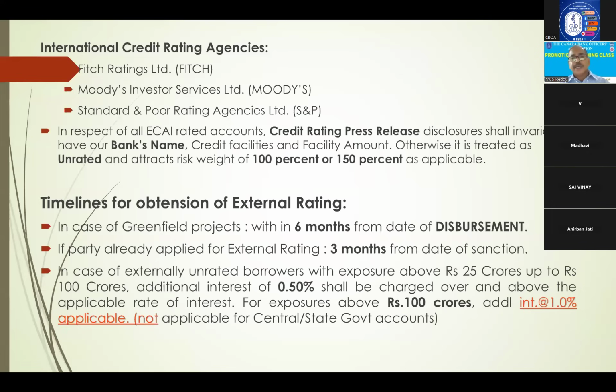Next, in case of externally unrated borrowers with exposure above 25 crores to 100 crores, additional 0.5%. I think Jagannath sir has already discussed earlier, it was 0.25. Now it is enhanced to 0.5%. And for exposures above 100 crores, 1% penalty. Right?